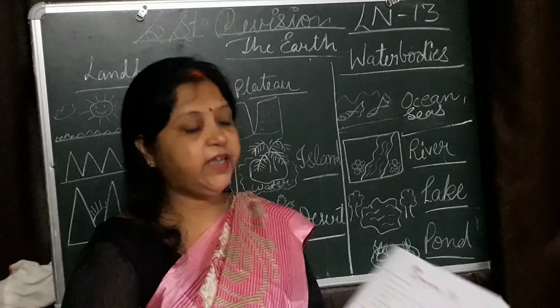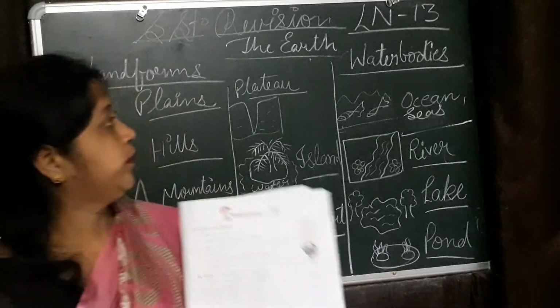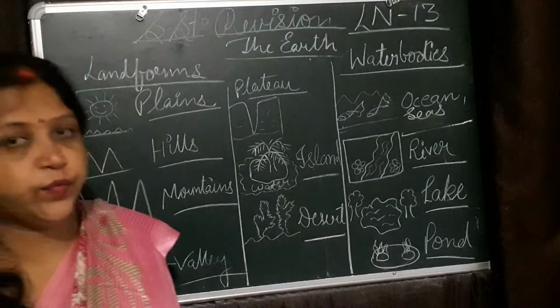Let us revise worksheet 13. Page number 55.